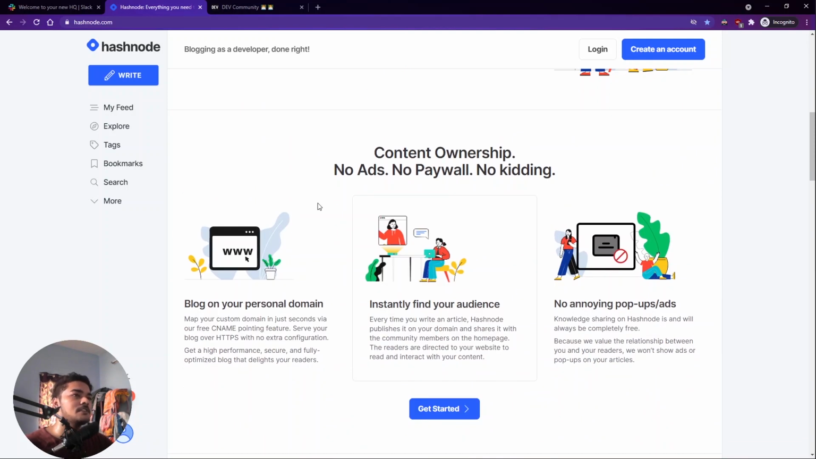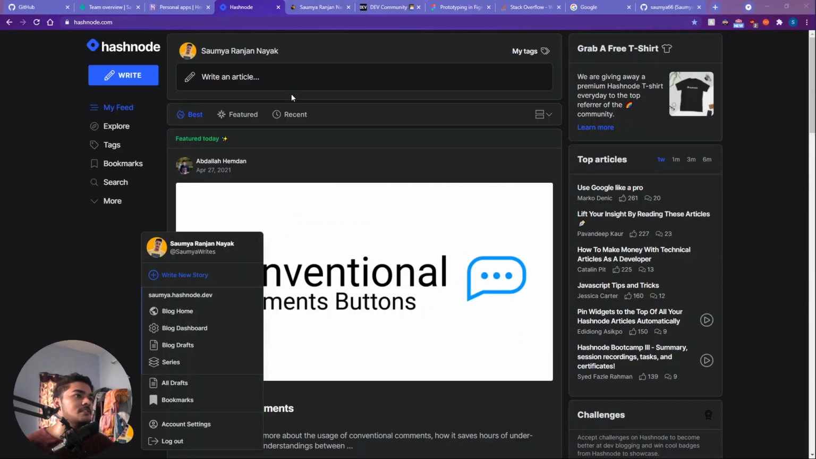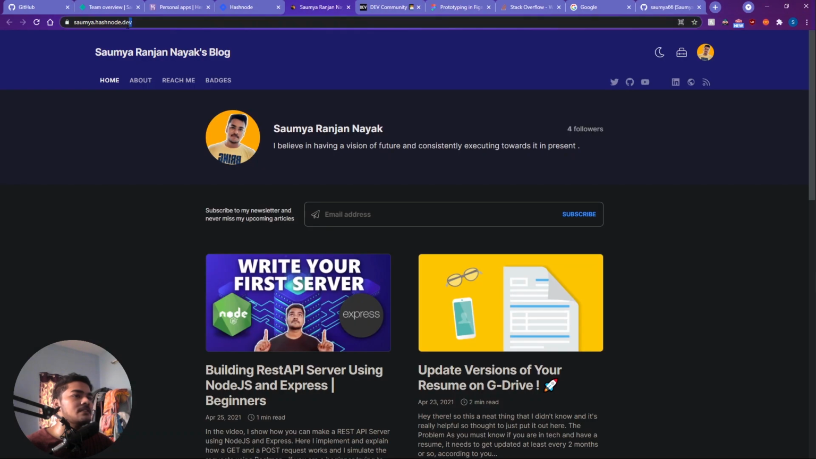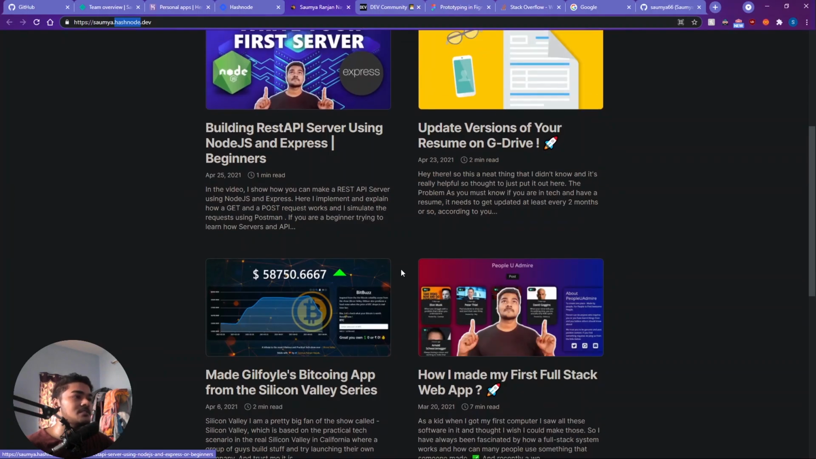Some of the features that I love about it is that you can change your domain. For example, by default you are given a hashnode.dev domain, but you can just buy a domain from different sites and change it. For example, I can make it soumya.com, right? So you totally get an independent blog of yourself, and you can even customize it with your own CSS.